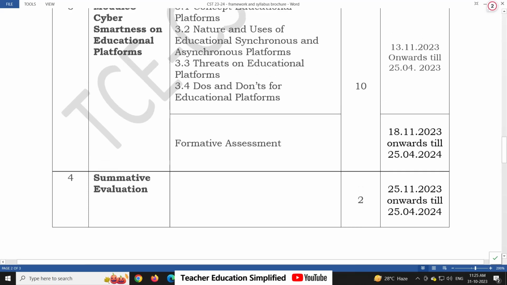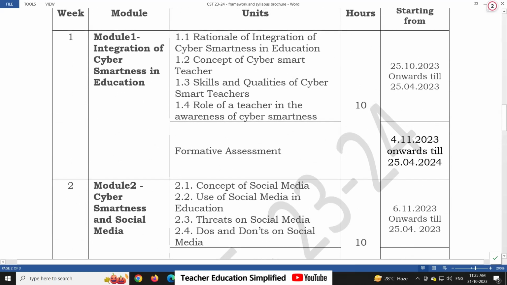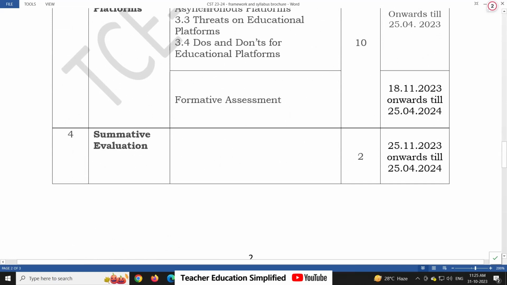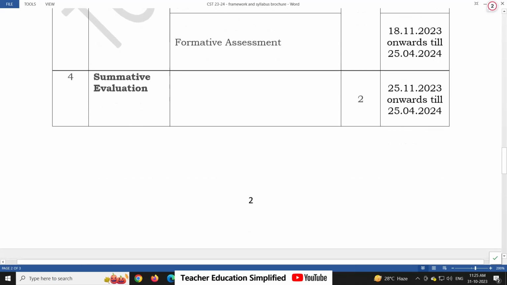If you see logically, someone joining the course from the very first day can access this material from this date, and at the end, whoever wants to complete the course fastest can complete it by 25th of November, because the last test, the summative test, will be available from 25th of November. So on this day if you complete this course, you can get the certificate of the course.